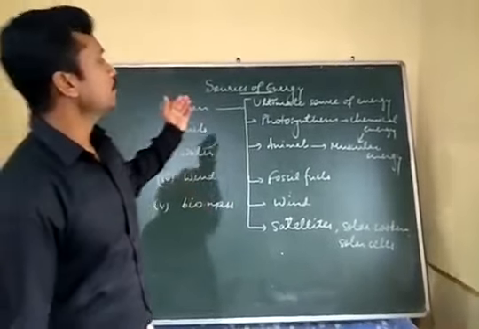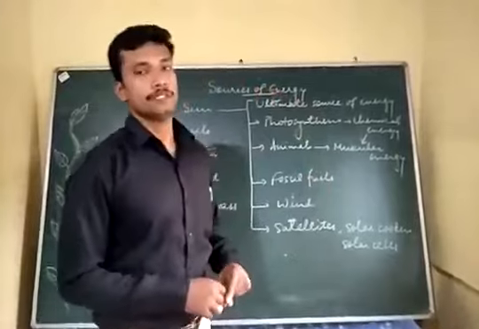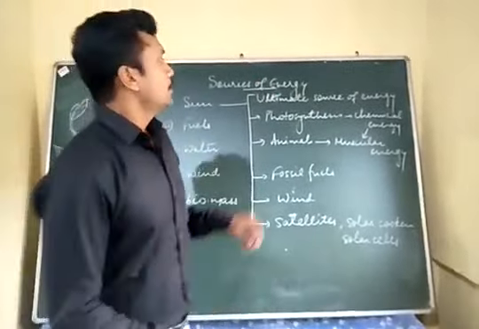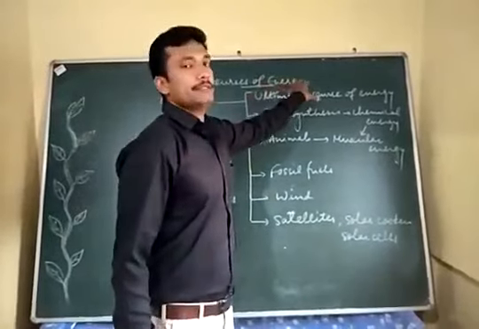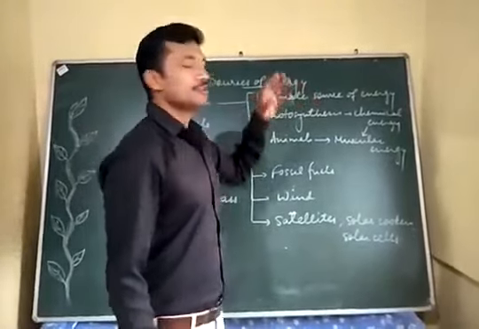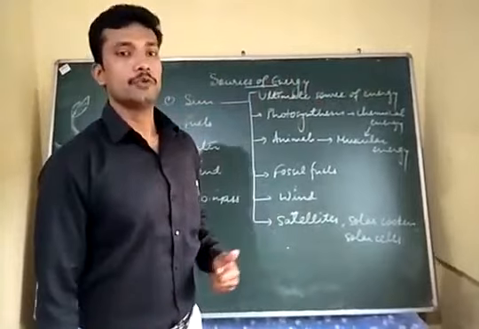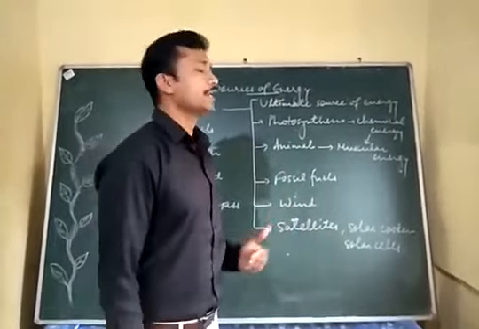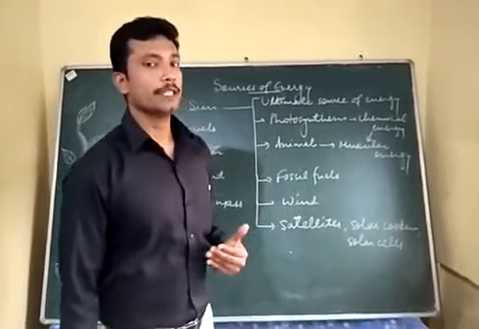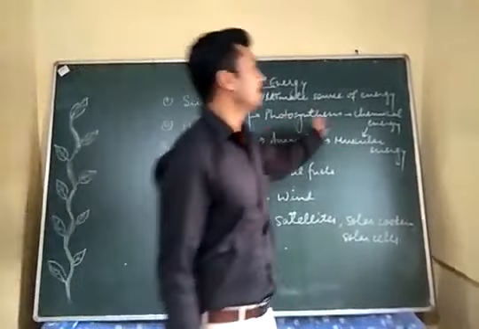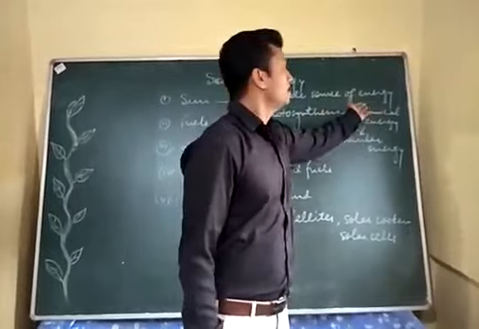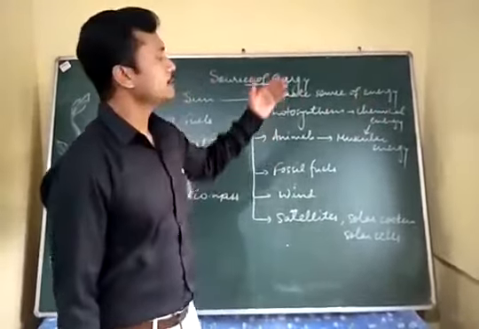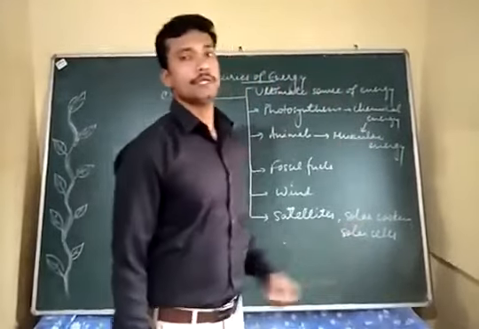Sun is considered to be the ultimate source of energy. It is the main source of energy. You know, it is so important that the plant use this energy in the process of photosynthesis to prepare their food, and this solar energy so absorbed by the plant is converted into chemical energy. Now the food that is eaten by animals or humans, they convert this chemical energy into muscular energy.